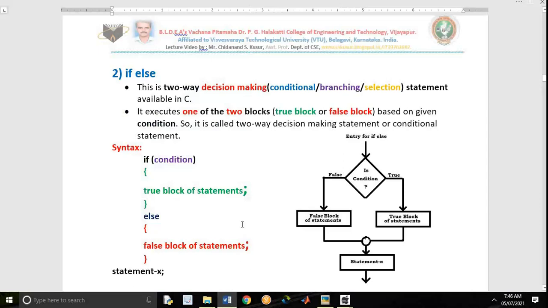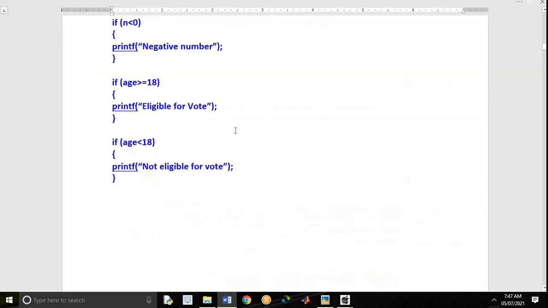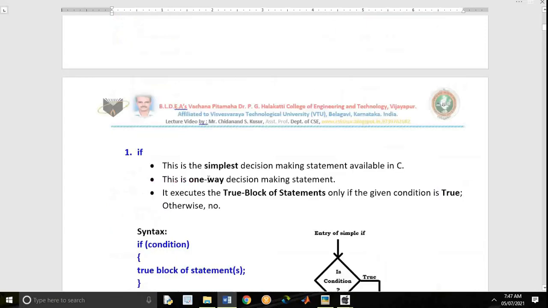In today's class I teach you the second type of decision making statement available in C language, that is if else. In the last class I taught you the simple if. Simple if was a one-way decision making statement. That is what we studied in the last class.